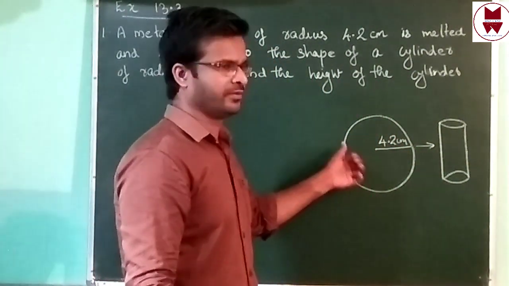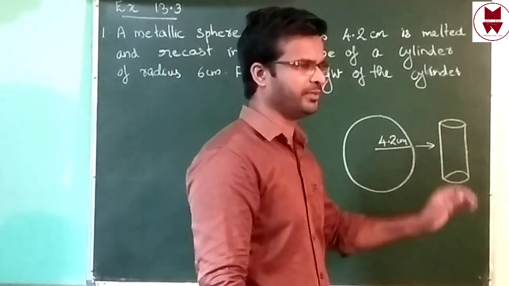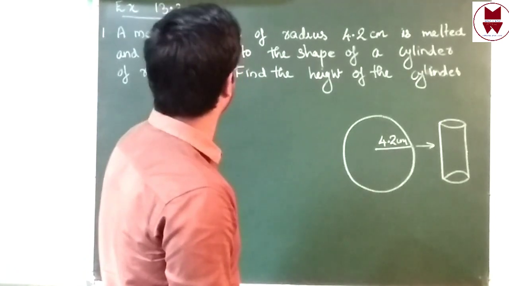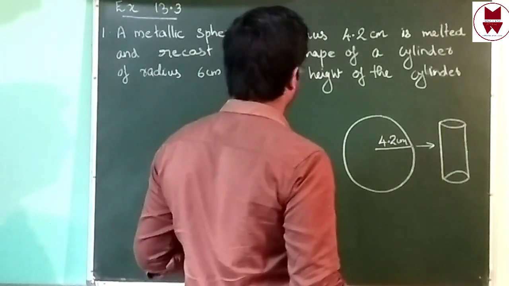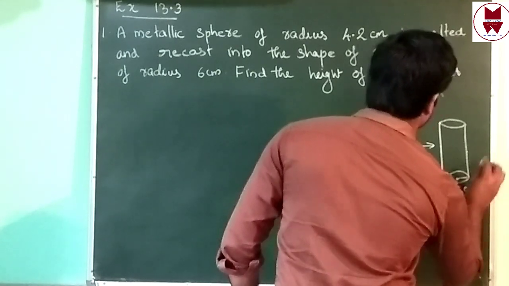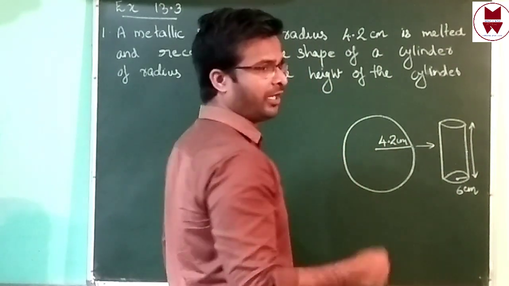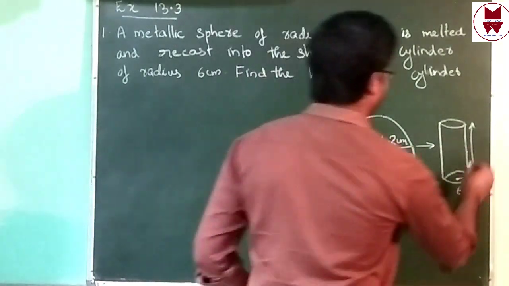Before that was one sphere. Then after melting, we change the shape as cylinder. Then the radius of the cylinder is 6 centimeter. Then height we don't know. What is height? We have to find out height.